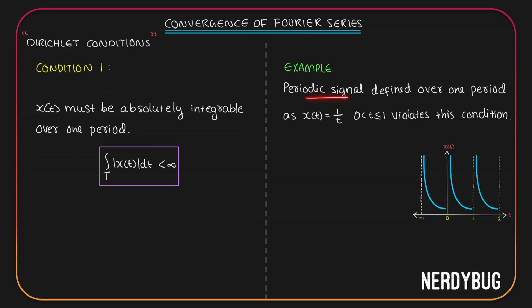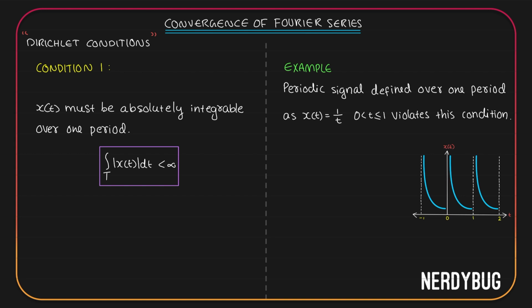We have a periodic signal that is defined over one time period as this. x of t is 1 by t, where t is between 0 and 1. Graphically, it will look like this. Between 0 and 1, you can see we have 1 by t. Between 1 to 2, it is repeating again. Between minus 1 and 0, it is repeating again. So this is a periodic signal that is repeating from minus infinity to infinity.